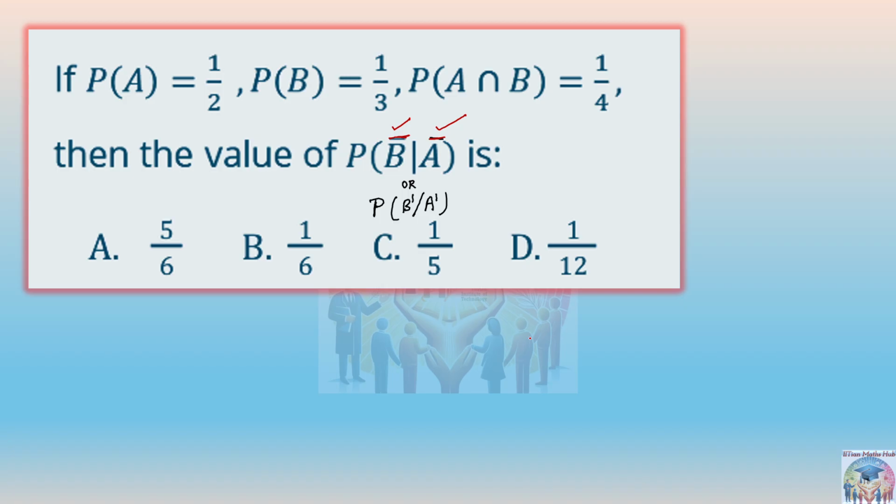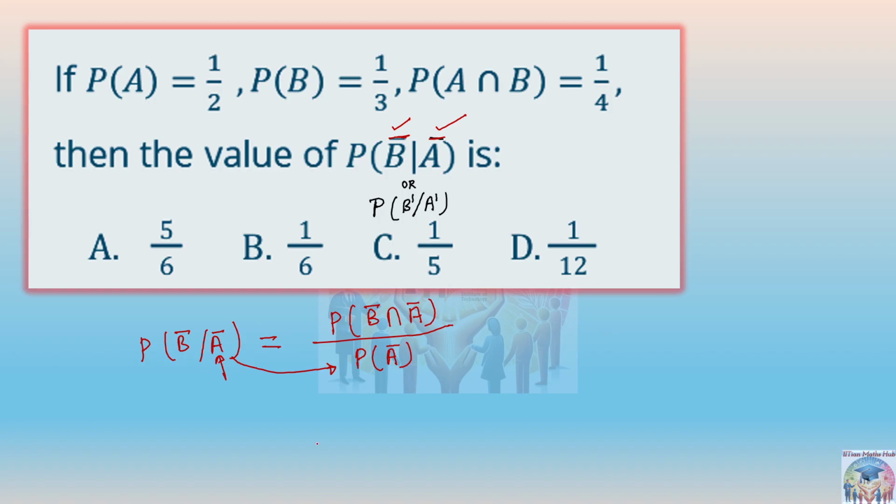So in this case, we have to use the De Morgan's law, because we know that probability of B complement when A complement has already happened, if we write by the formula for the conditional event, should be written as probability of B complement intersection A complement divided by probability of A complement. Remember that whichever event has already occurred, that will come in the denominator here, and in the numerator you will have to take the intersection portion.